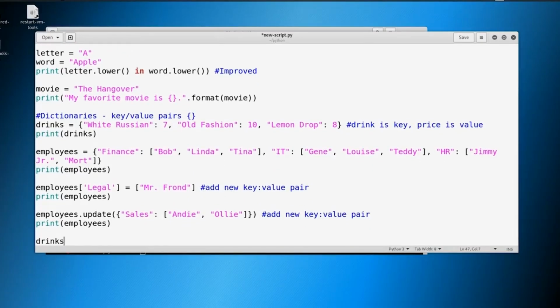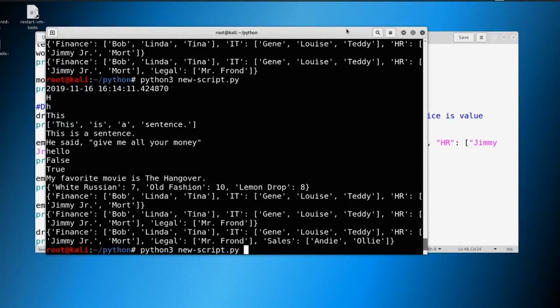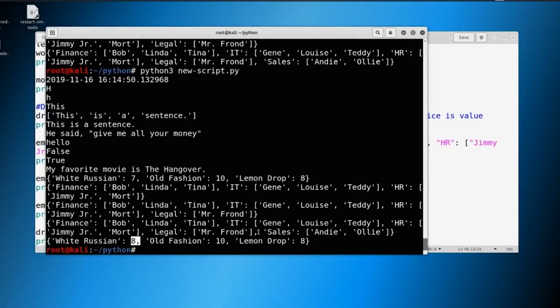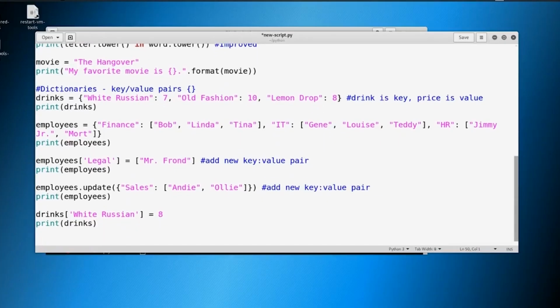So we could say, let's go back to our drinks. And let's say that we've got the White Russian. And let's say the White Russian is no longer $7. Our menu has changed and it's now $8. So we're going to make $8, and we'll just print out drinks. And we can save that, print it, and now you can see the White Russian is now $8 instead of $7 from before.